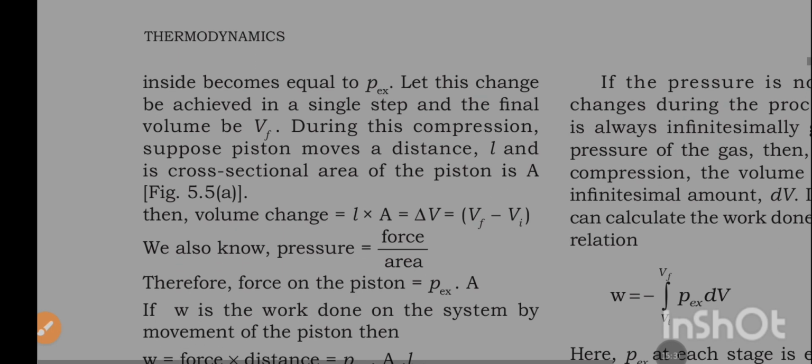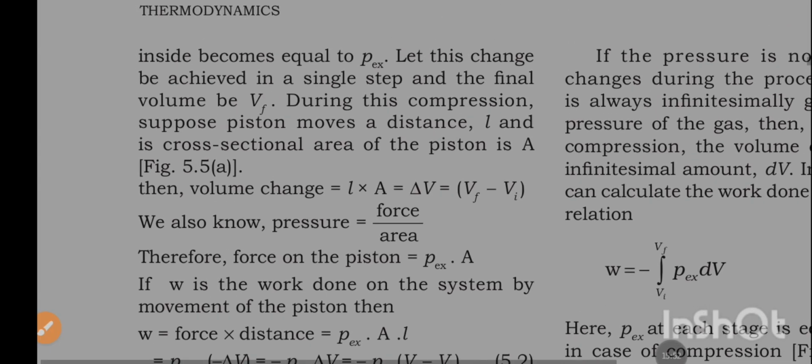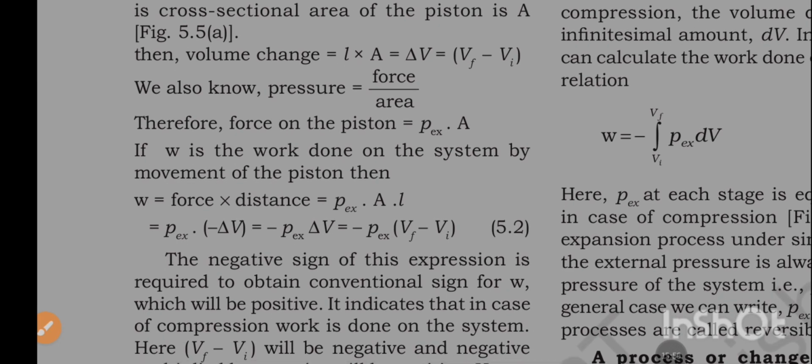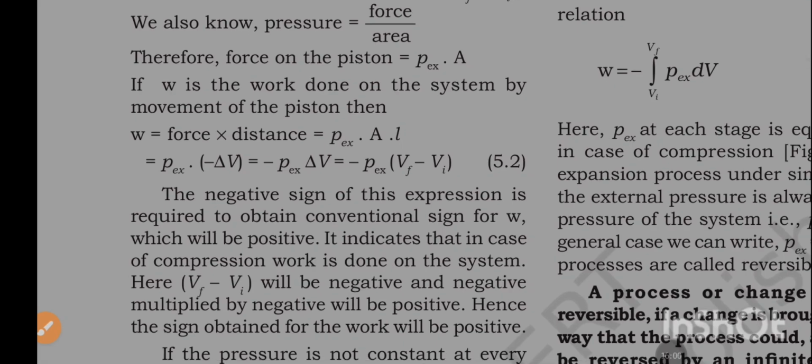Let this change be achieved in a single step, and the final volume be denoted by Vf. During this compression, suppose the piston moves a distance L and the cross-sectional area of the piston is A. Then the volume change, L times A, is equal to ΔV, which is Vf minus Vi, that is, final volume minus initial volume. We also know pressure is equal to force divided by area. Therefore, the force on the piston is P external times A.